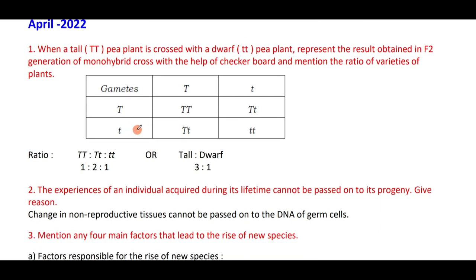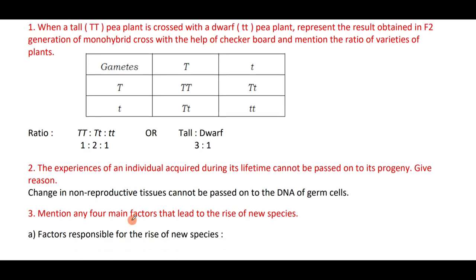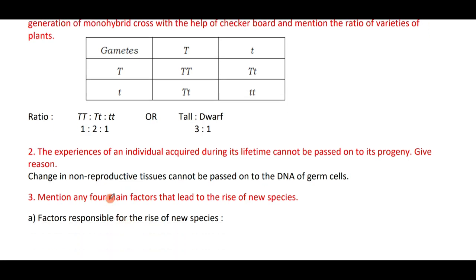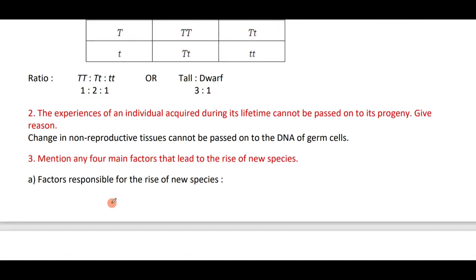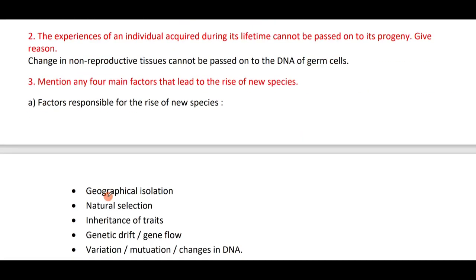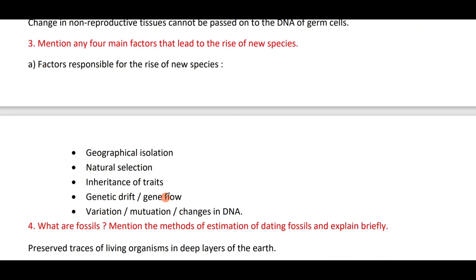Do practice well. The experiences of an individual acquired during its lifetime cannot be passed on to its progeny. Give reason: change in non-reproductive tissues cannot be passed on to the DNA of germ cells. Mention the 4 factors that lead to the rise of new species. Geographical isolation, natural selection, inheritance of traits, genetic drift or gene flow, variation or mutation or changes in the DNA. These are the reasons for speciation, or the evolution of new species.